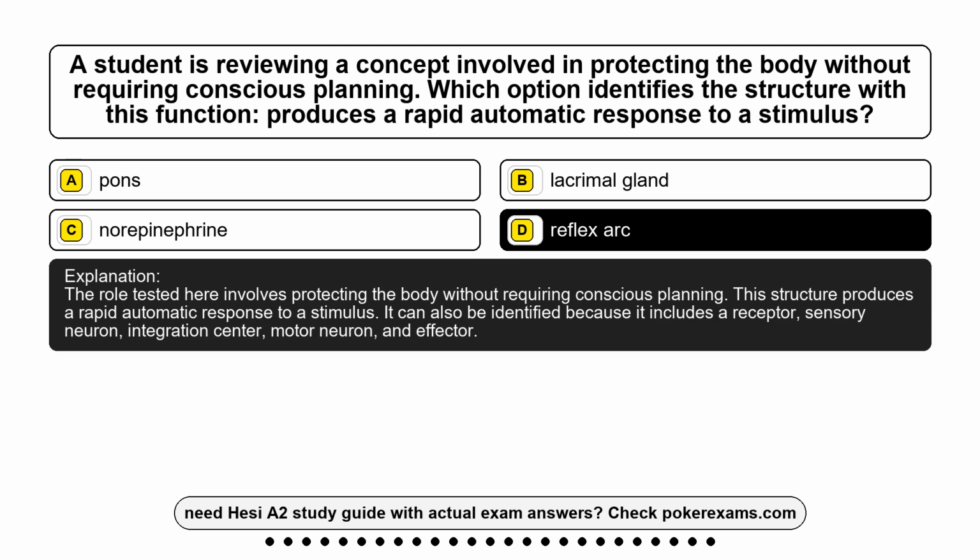The role tested here involves protecting the body without requiring conscious planning. This structure produces a rapid automatic response to a stimulus. It can also be identified because it includes a receptor, sensory neuron, integration center, motor neuron, and effector.